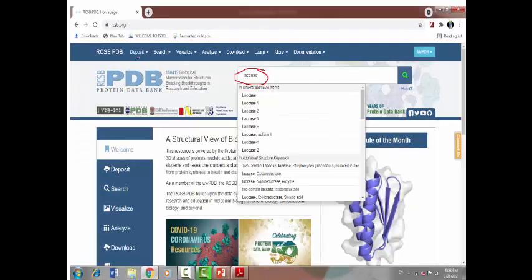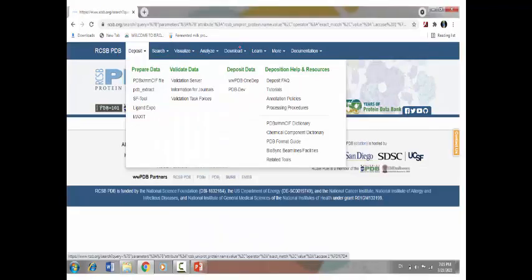if you wish to deposit your data, you can deposit your data through this. If you wish to search your data, you can search your data through this by just inputting the query, and visualization, analyzation. If you want to download it, you can also download it from the website. This is deposition procedure. You need to prepare the data as we have discussed. You need to validate the data, right? After it, the deposition of process, it will be published.